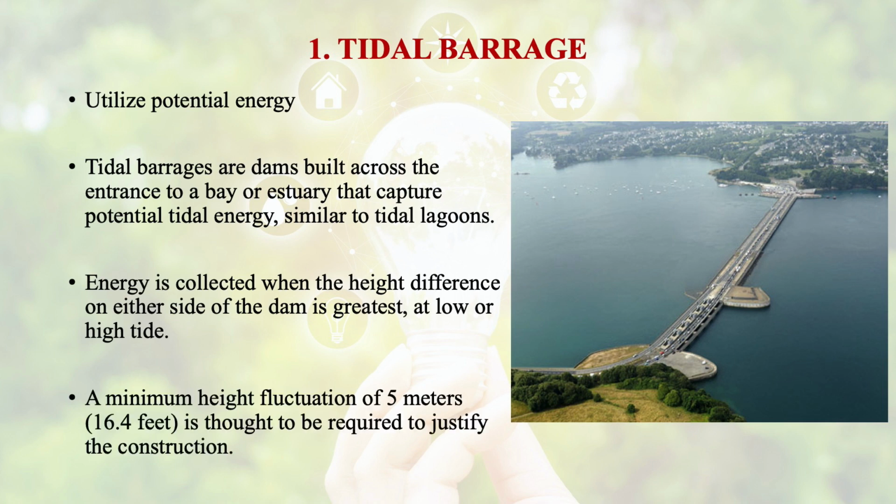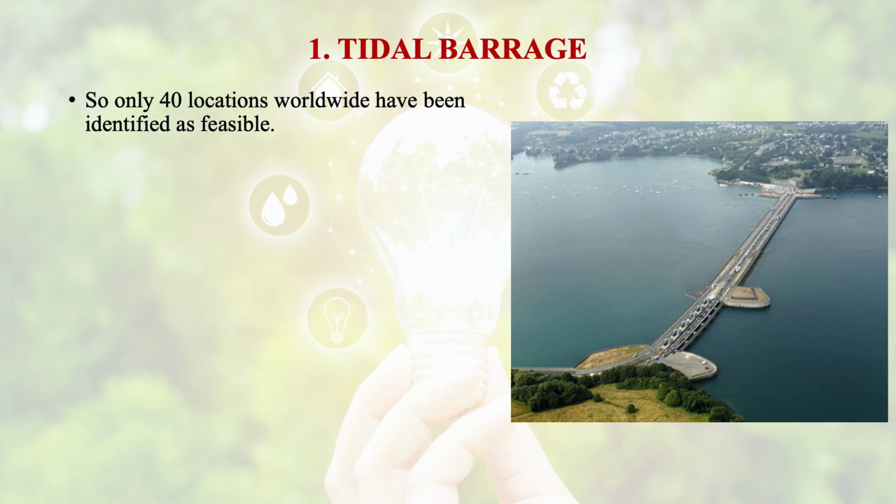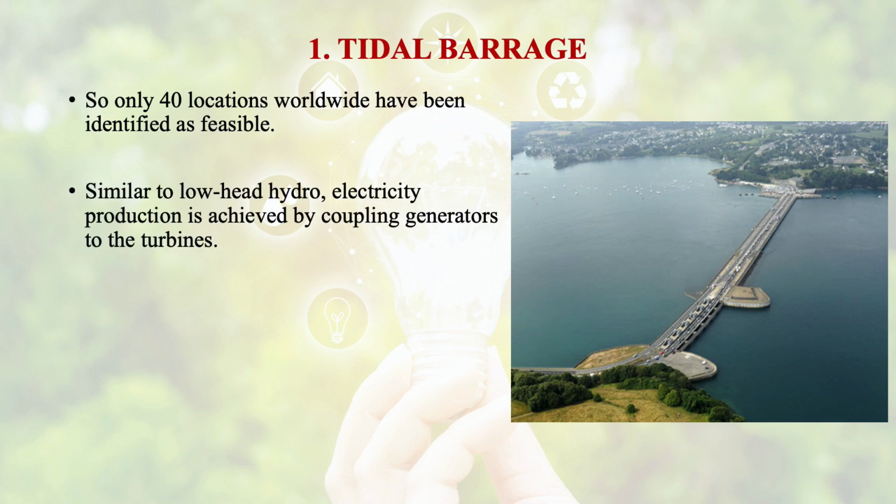A minimum height fluctuation of 5 meters is thought to be required to justify the construction of the barrage. Only 40 locations worldwide have been identified as feasible, and similar to low head hydroelectricity, production is achieved by coupling generators to the turbines.